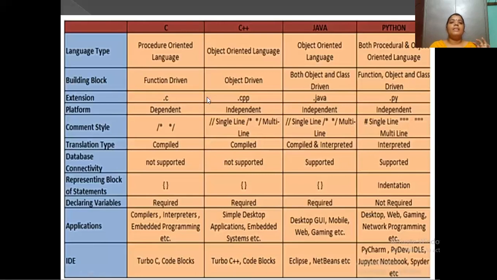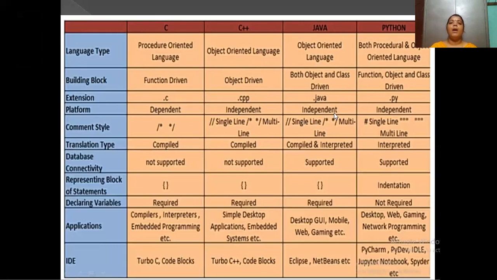Okay. Next, while coming to C++, it is independent. In what operating systems is C++ used? Windows, Unix, Linux. The C++ language is using these three kinds of platforms. So that is called an independent language.